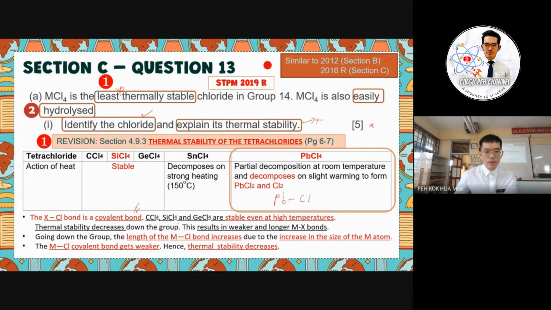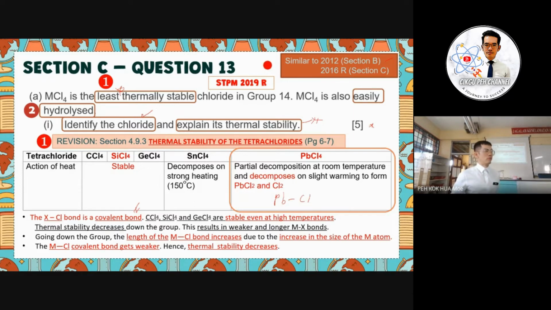When going down the group, the bond becomes weaker. The strength of the bond becomes weaker because the length of the bond between M and Cl becomes longer. When going down the group, the length of the MCl bond increases due to the increase in the size of the M atom. So the MCl covalent bond gets weaker, hence the thermal stability decreases.